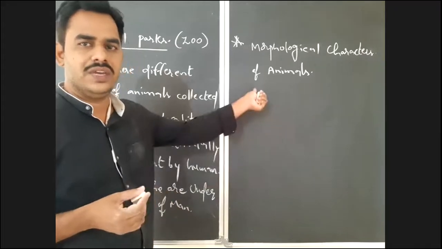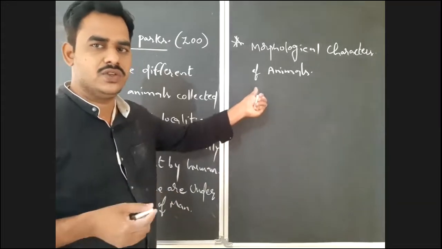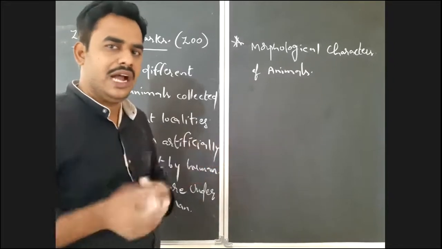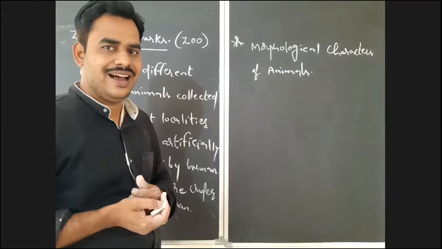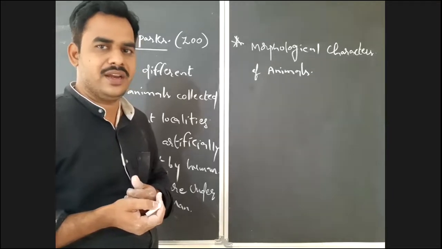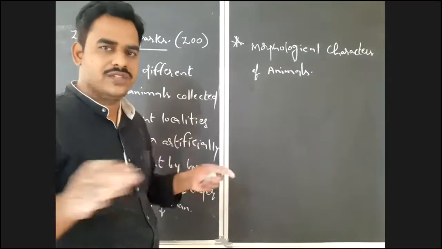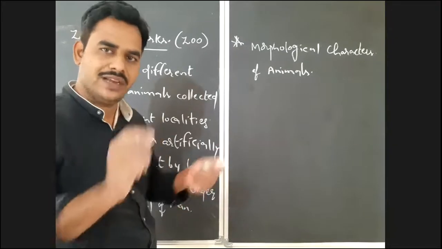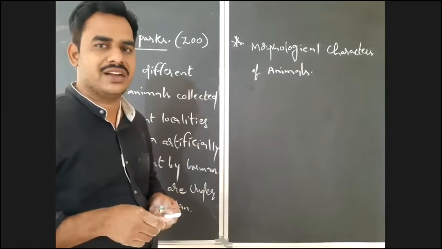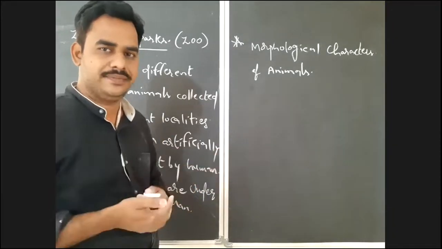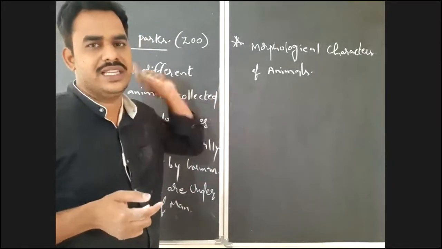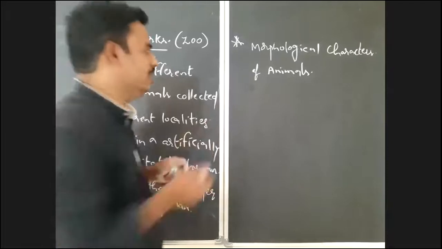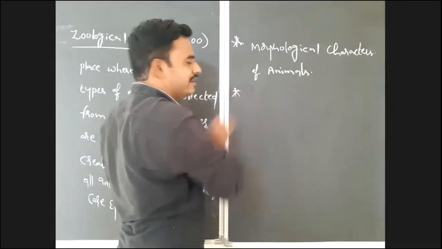Now, by observing this in a zoo, you can easily group the animals based on their characters. If you see monkey, gorilla, chimpanzee, orangutan, gibbon, all look the same. But if you carefully observe the morphological characters, you can easily classify them. You can classify organisms based on their morphological characters. And there is one more chance here.